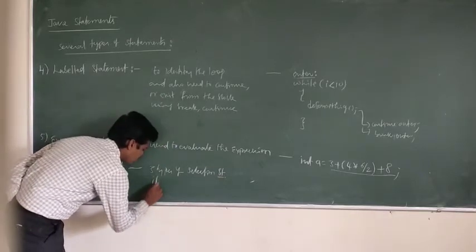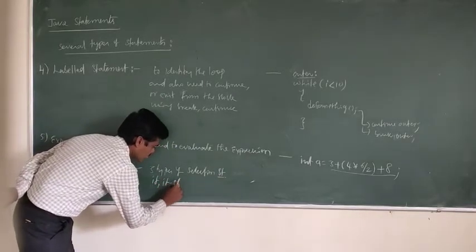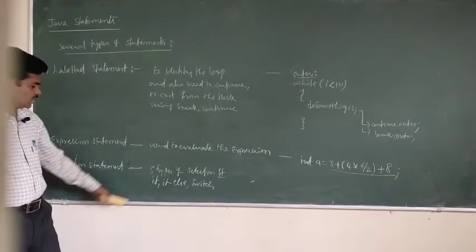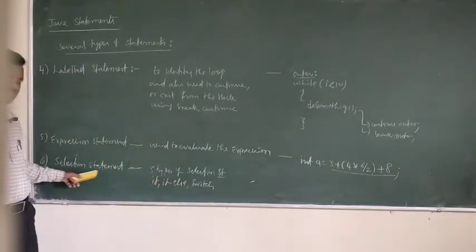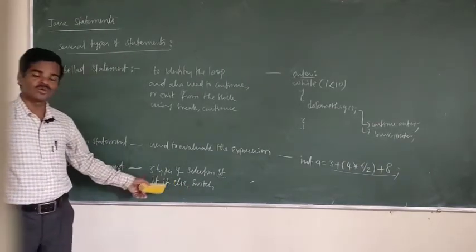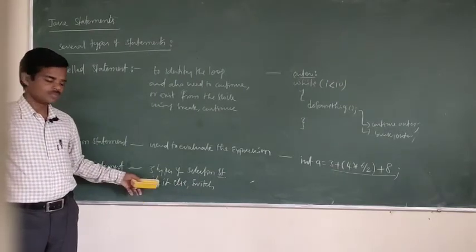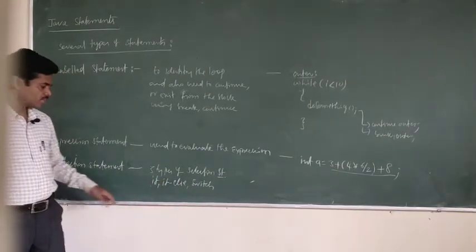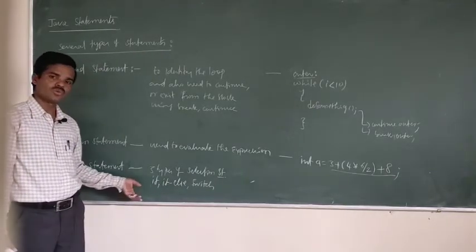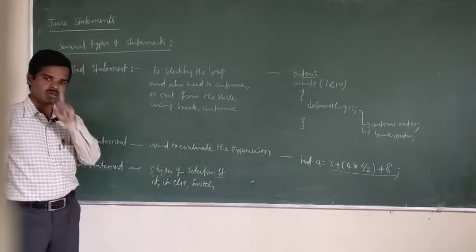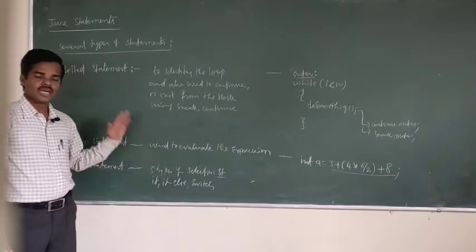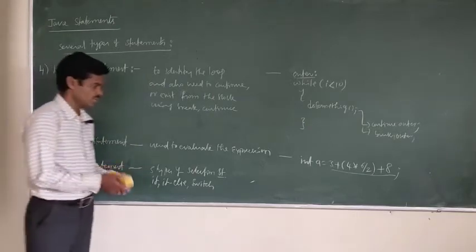That is if, else, switch. These three statements are selection statements or conditional statements, which we use to execute statements based on a Boolean value, either true or false. If the condition is true, it will execute that set of statements at once. If the Boolean value is false, it will go to the other block, the other statements.